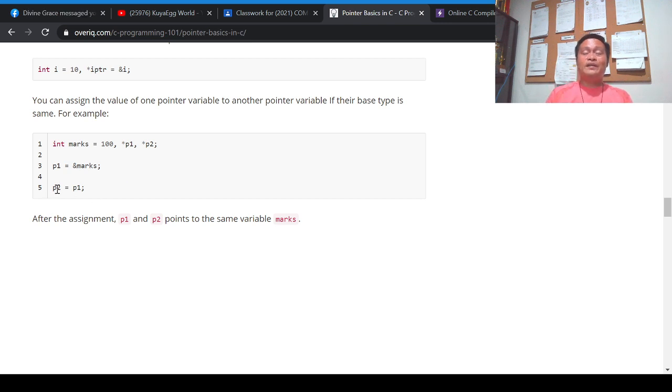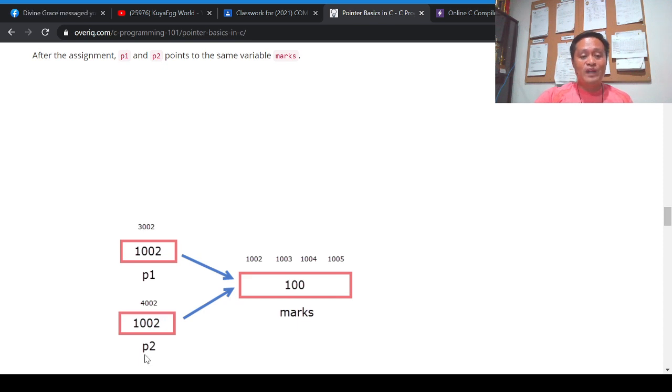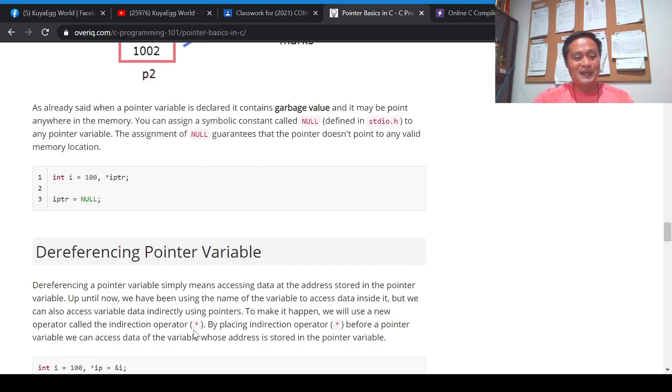Knowing that P1 and P2 are pointer variables, we can imagine that P1 and P2 are now pointing to the variable marks, because P1 and P2 contain the address of marks. Okay, so that's it. And here, another example.